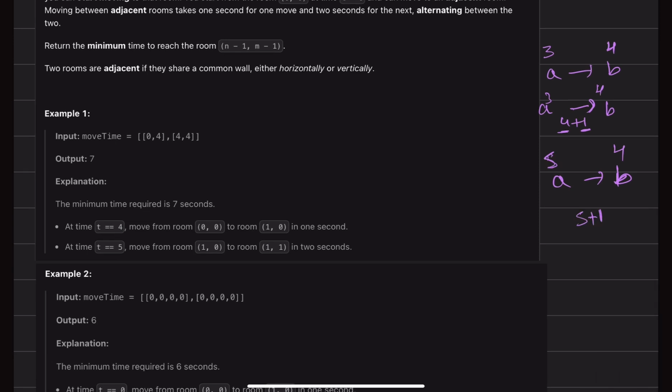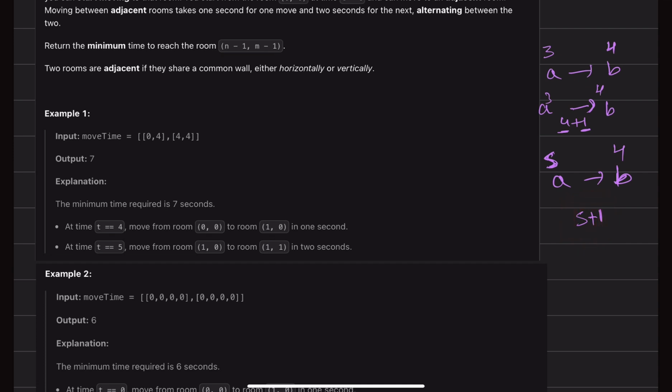So till here, if you wanted to reach, you have already reached over this B at this A room in 5 seconds, and for moving from this A to B, you will just require 1 second. Why? Because this B room will already be open by that time. Okay, so you won't require any more time. So the total time will be this 5 plus 1. I hope you are able to get it.